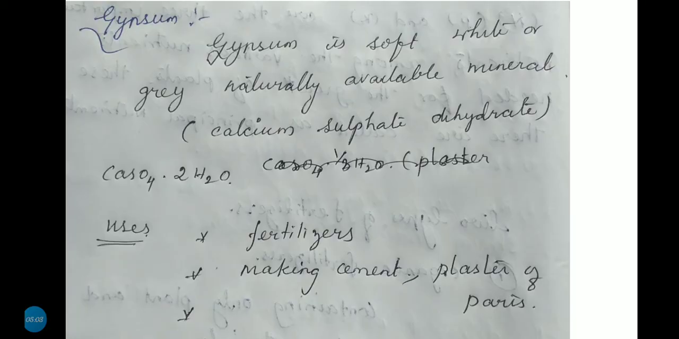Gypsum. What is gypsum? Gypsum is a soft white or grey naturally available mineral. Gypsum's chemical name is calcium sulfate dihydrate, CaSO4·2H2O. Uses: gypsum is used in fertilizers, making cement, and plaster of Paris.